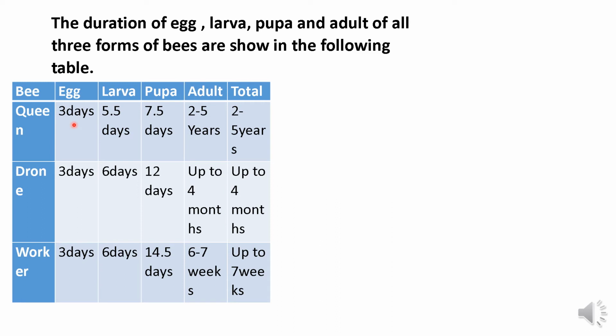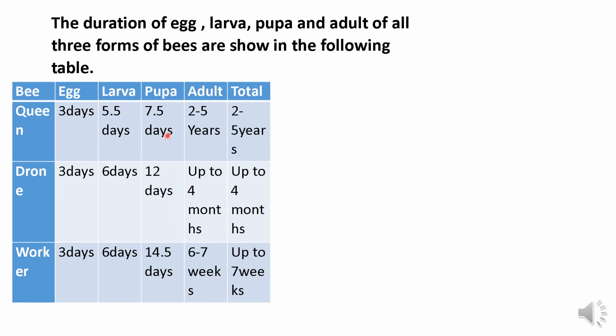The larva of the queen lasts for 5.5 days, and after that it becomes pupa. Similarly, the drones and the workers stay as larva for 6 days, and after that drones become pupa and workers also become pupa. Drones remain as pupa for 12 days and workers remain as pupa for 14.5 days.